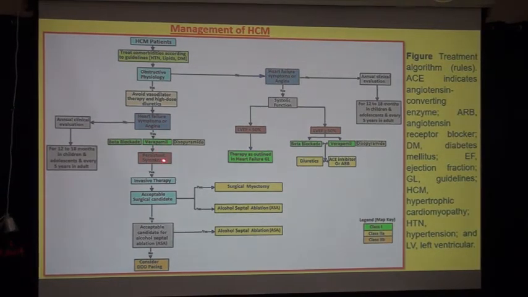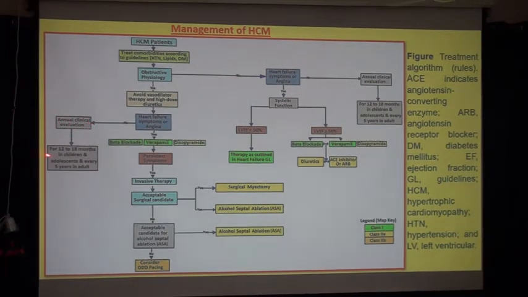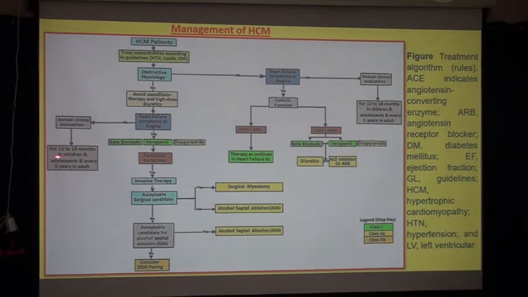If symptoms persist, then you must go for invasive therapy. In invasive therapy, first is surgical myomectomy, only when the patient accepts it, otherwise no. If the patient does not accept surgical myomectomy, then go for non-surgical alcohol septal ablation. If the patient does not accept alcohol septal ablation, then consider pacing. And if there is no heart failure symptom or angina symptom, then you must go for annual clinical evaluation every 12 to 18 months in children and adolescents and every 5 years in adults.